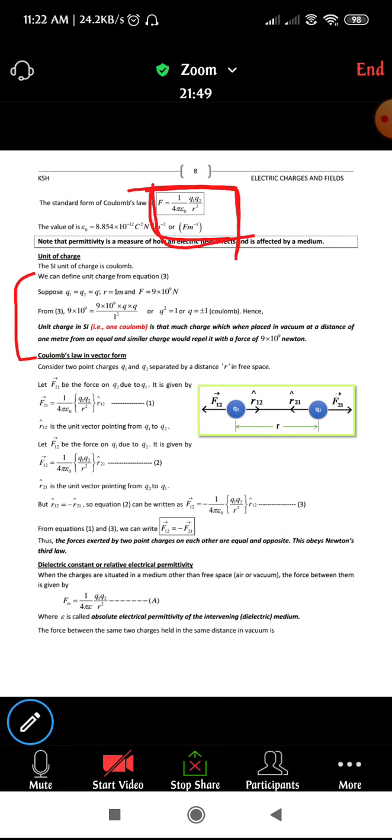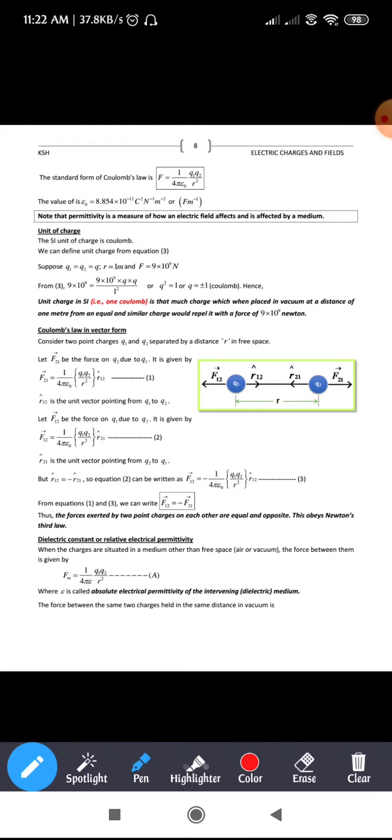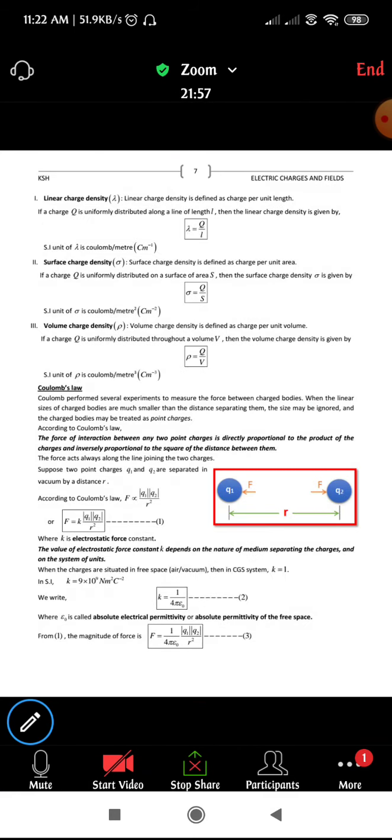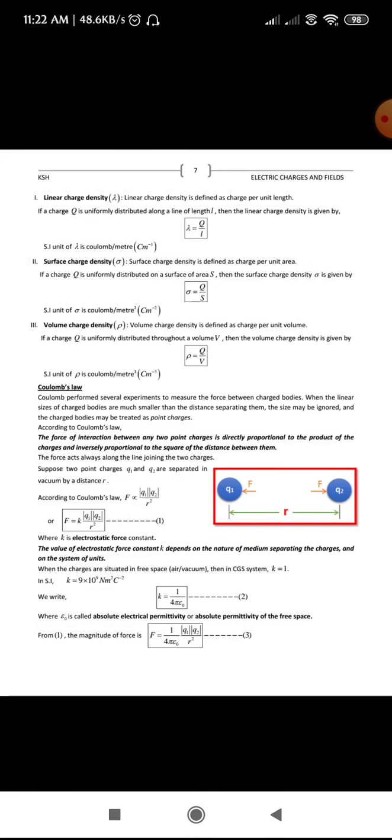Have you understood, students? I'll do one thing: I'll give you a few minutes. Just go through Coulomb's law and the unit of charge. I'll give you 2 to 3 minutes. Please go through it. Let me know in case you have any doubts.